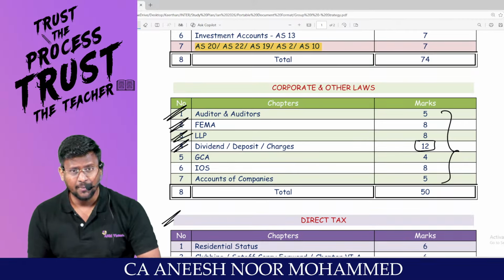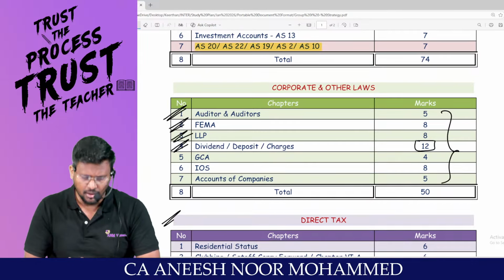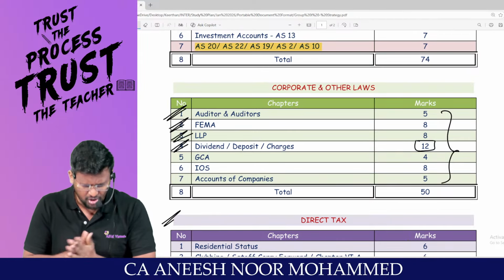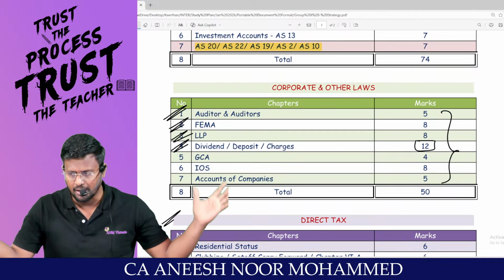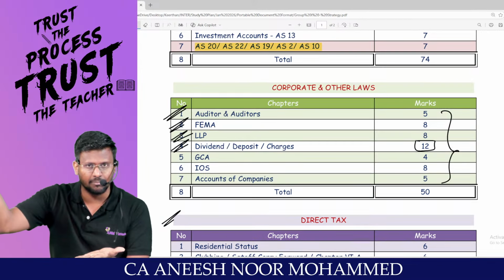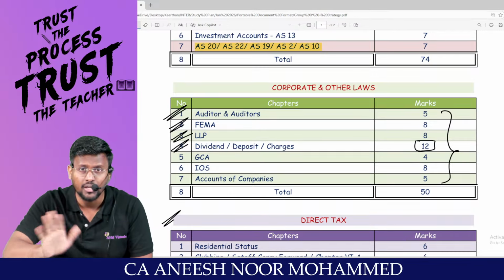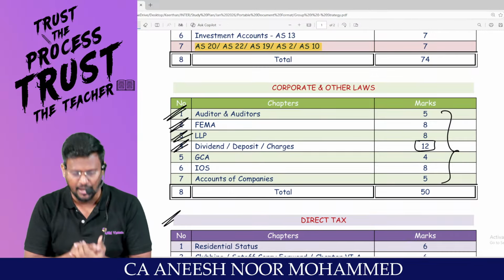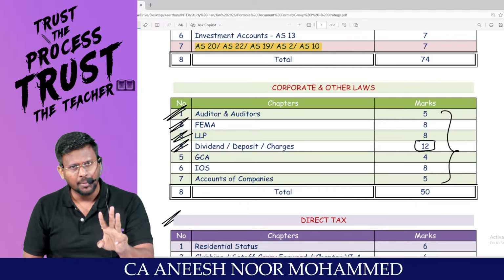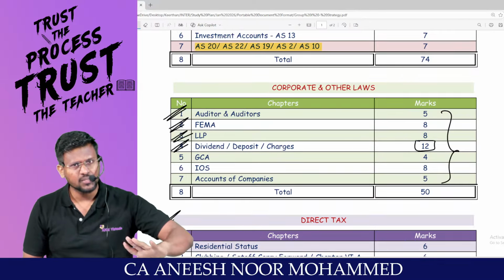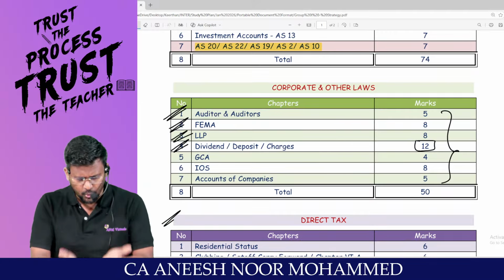Don't say that, sir. In one exam, in the last 2 or 3 attempts, from deposit or charges, they have asked for 15 marks. That is called a spike attempt in one particular chapter. We are talking about the normal, not the abnormal. Anytime abnormal can happen. Sir, out of these 3 chapters, any chapter, let it ask for 25 marks also. You cover it, man.